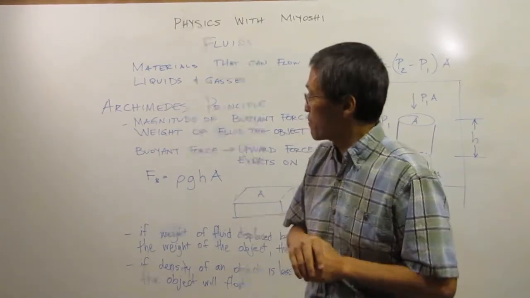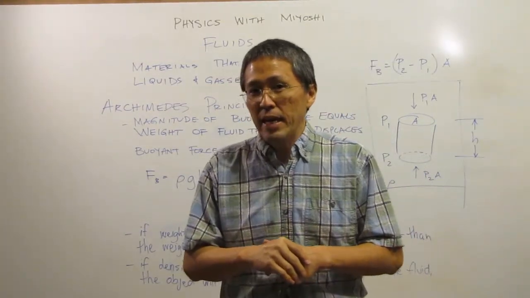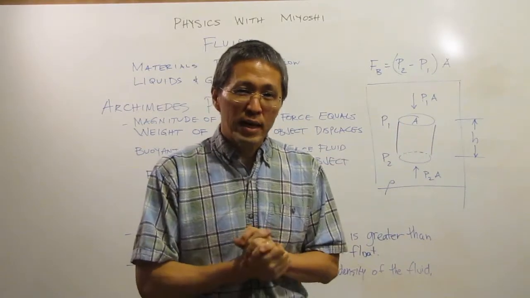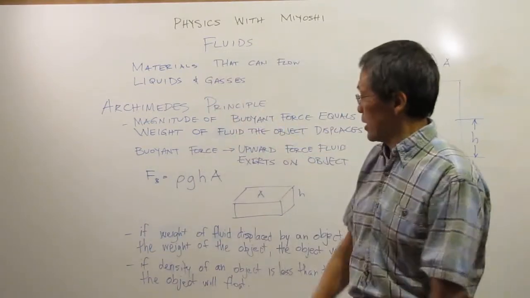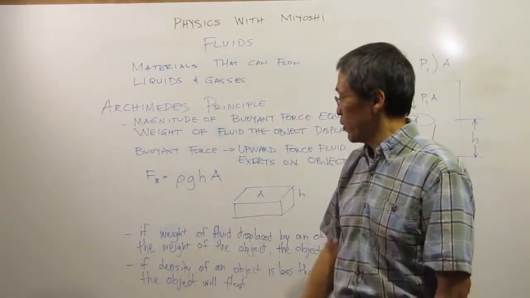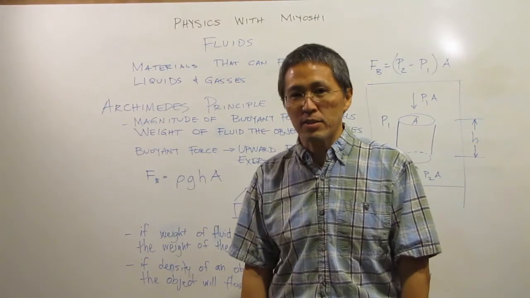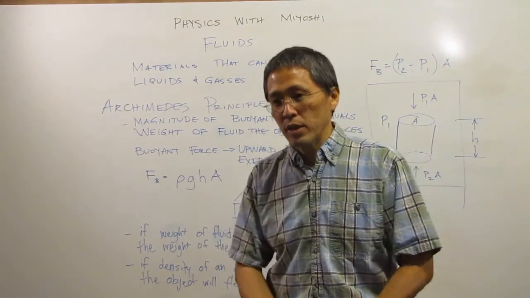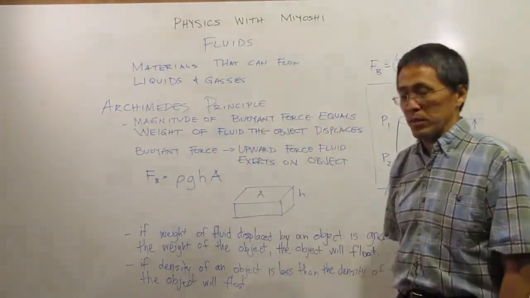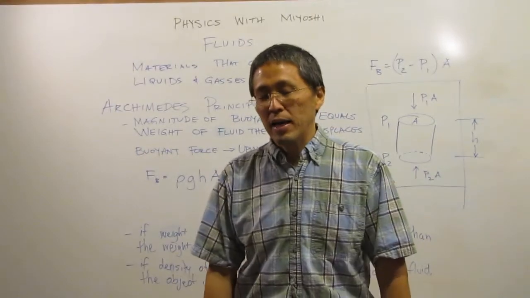So that's it. I'm sure there's lots more, and I've just touched on the surface about fluids, but here's Archimedes' principle in a nutshell. Find out if you can determine whether you can make a boat that will float or sink. You can make boats out of lots of different materials, and they will sink or float depending on how you make them, depending on Archimedes' principle, and what a wonderful principle it is if you are a boat builder.